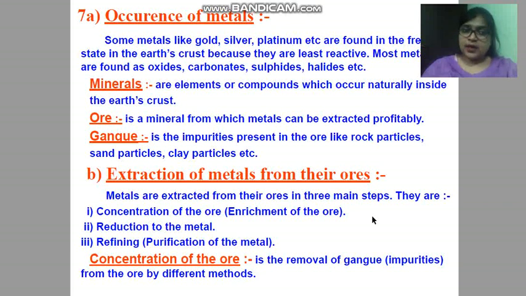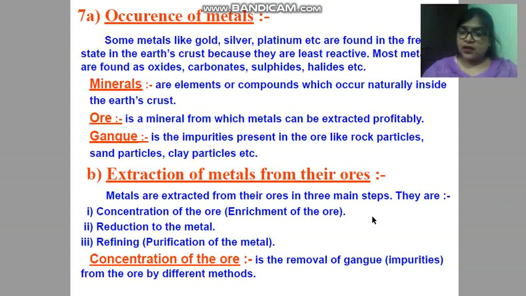Here, first I will discuss minerals and ores. What are minerals and ores? The element or compound which occurs naturally in the earth's crust is called a mineral. And second, what is an ore? The mineral from which metal can be extracted profitably and conveniently is called an ore. Children, although you have studied minerals and ores in social studies also, the contents are the same here.